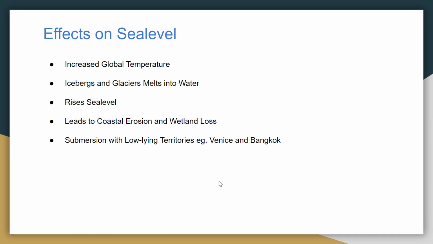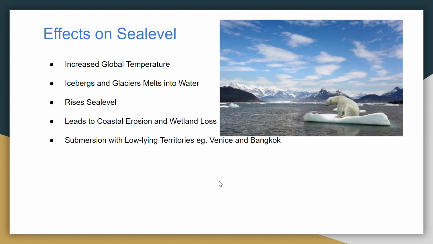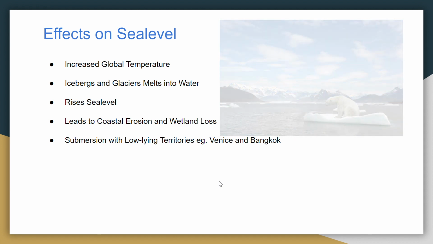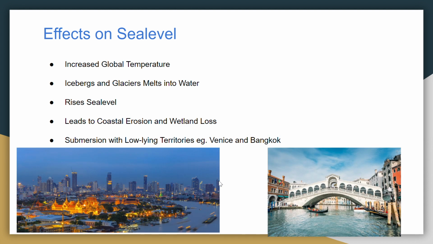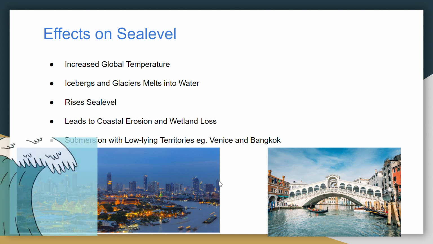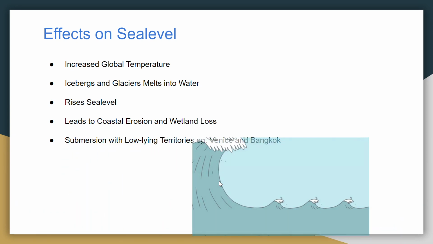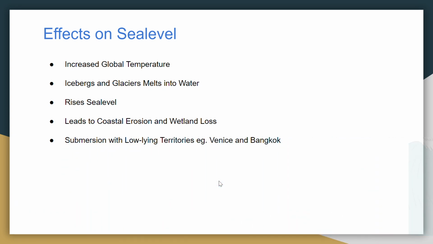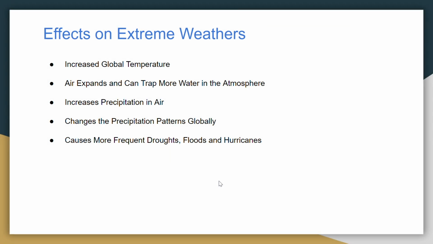So for the sea levels, the increase in global temperature will cause the icebergs and glaciers in the polar regions to melt into water, which raises the sea levels, and it will lead to coastal areas such as Venice and Bangkok to be submerged in water very quickly, and the coastal regions will also erode, and the wetland will be lost as well. And moving on to extreme weather.